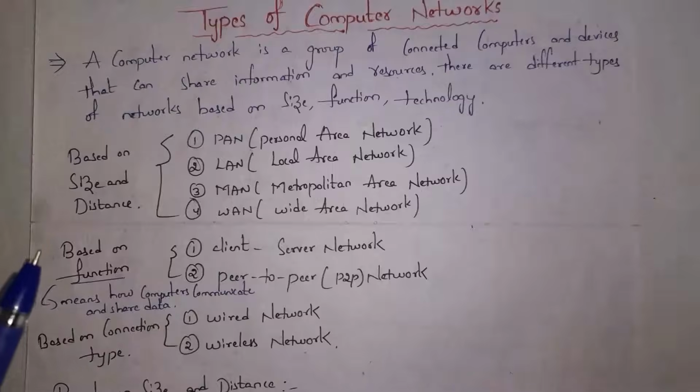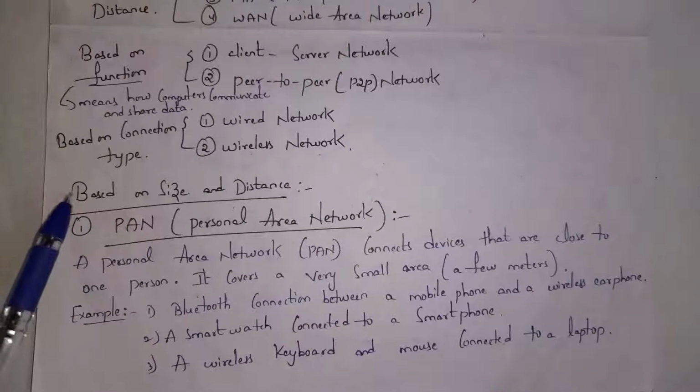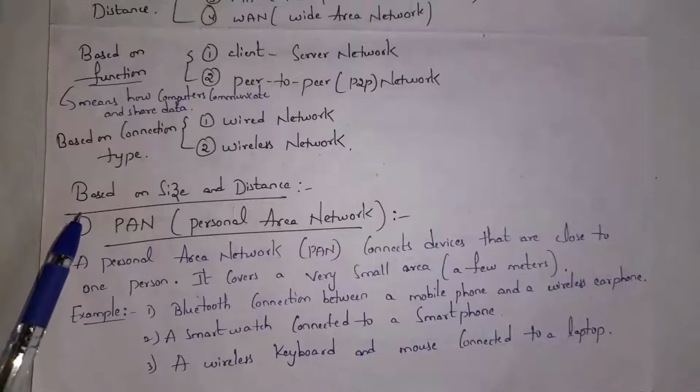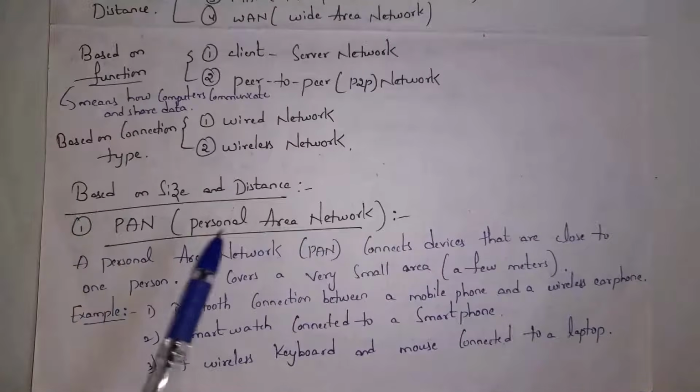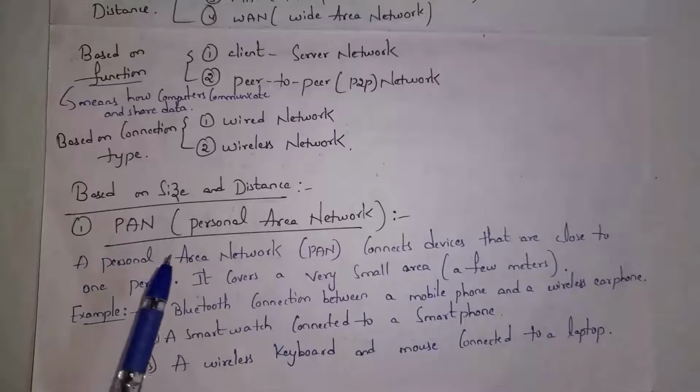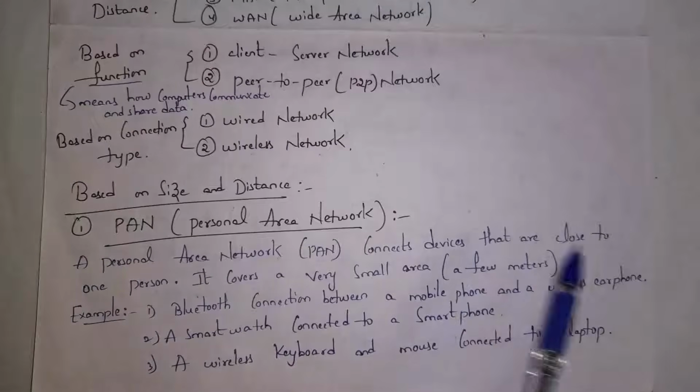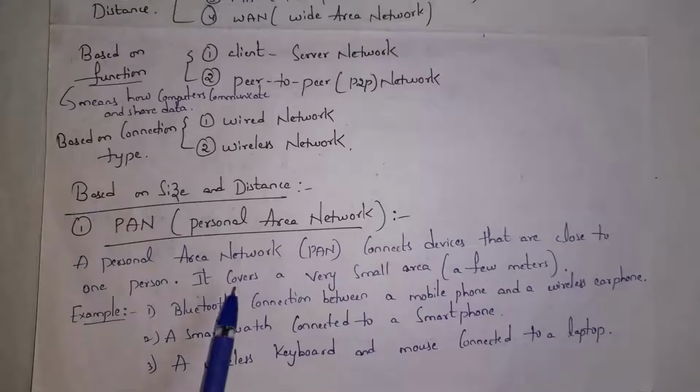At first, I will explain based on size and distance. Based on size and distance, computer networks are classified into 4 types. And the first one is PAN, that is personal area network. A personal area network connects devices that are close to one person. It covers a very small area, that is a few meters.